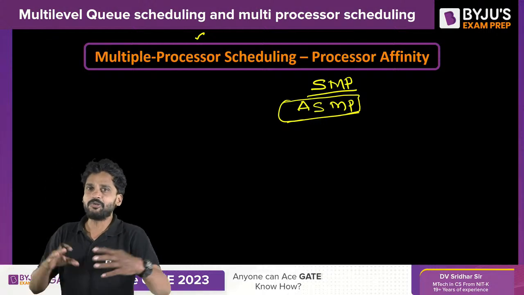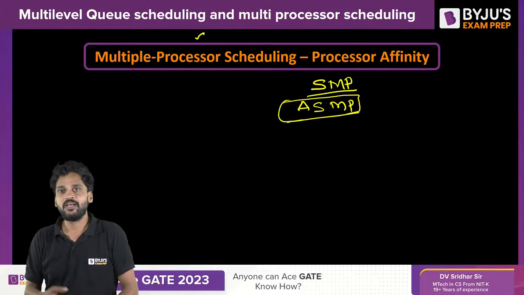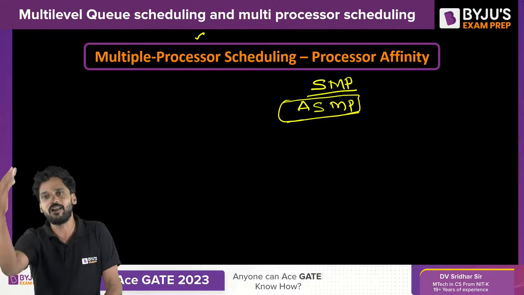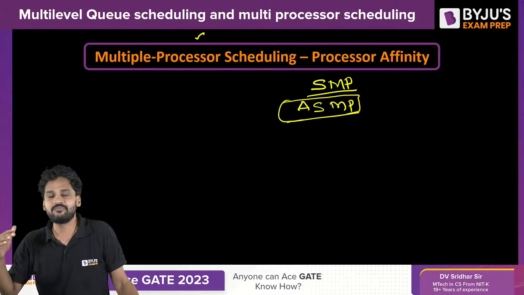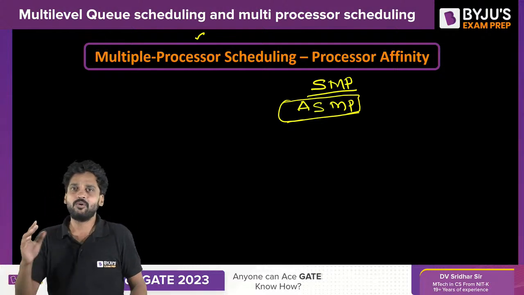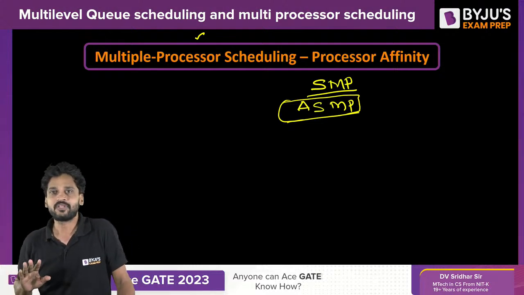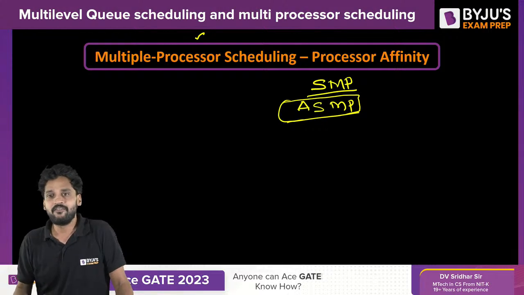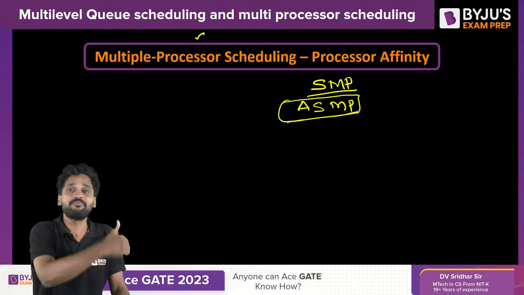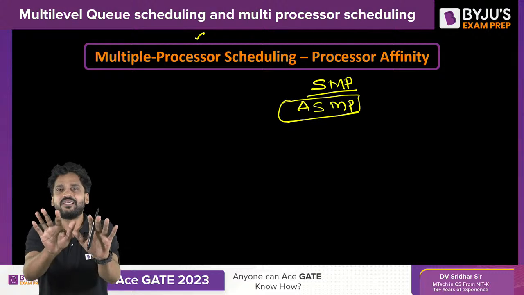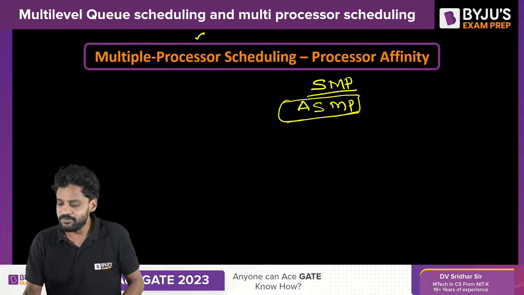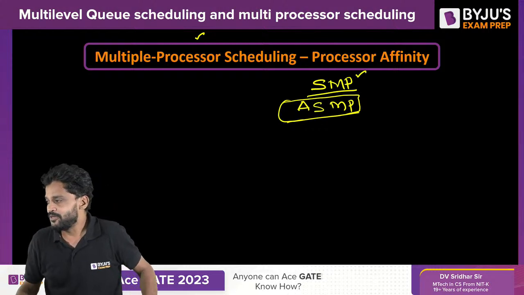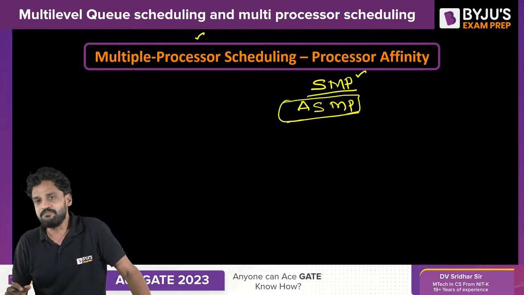Let us say we all together form a multiprocessor. I am the server, you people are the clients. You have nothing to do. What option do you have, kiddos? You just need to listen to me, because I am the server here. When I ask you to do something, you just need to do what I ask you to do. But when it comes to SMP, things will be different. What is SMP?